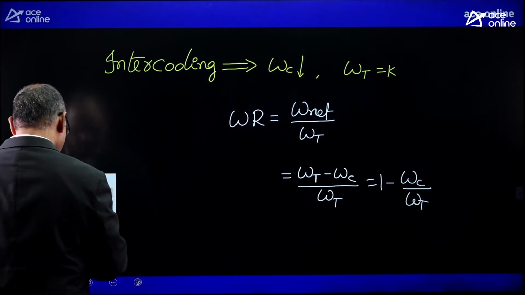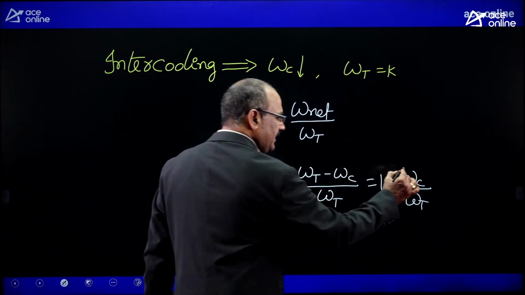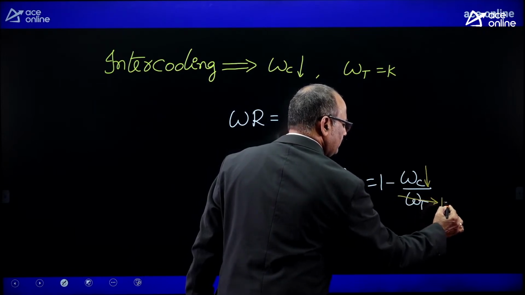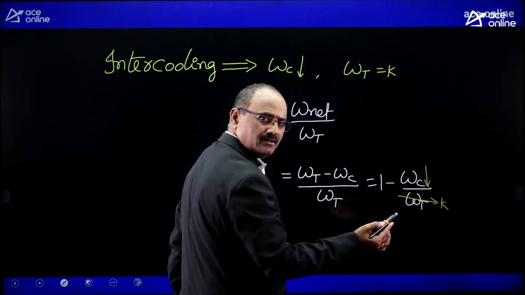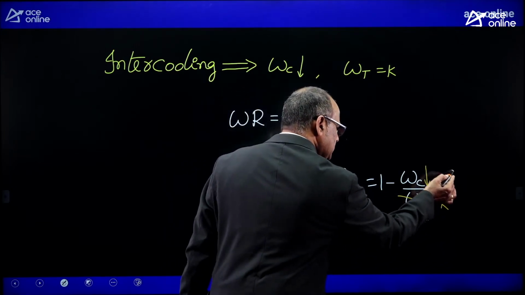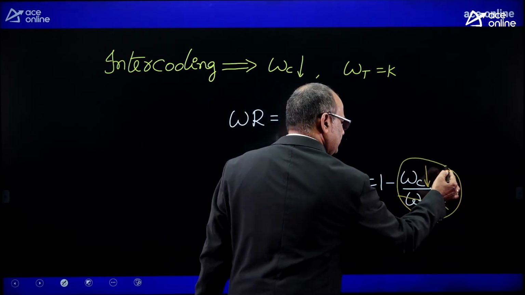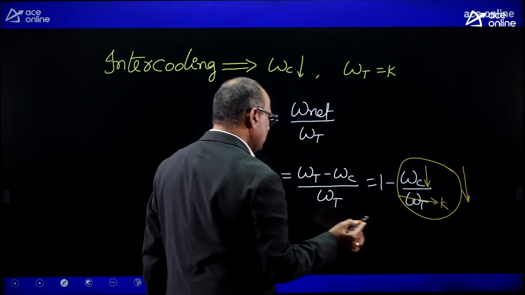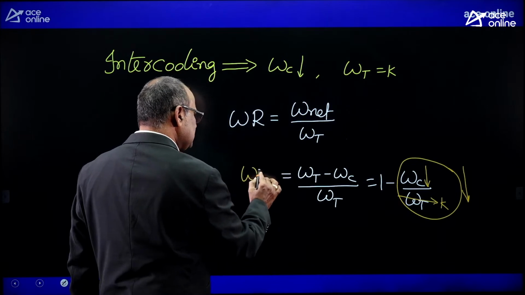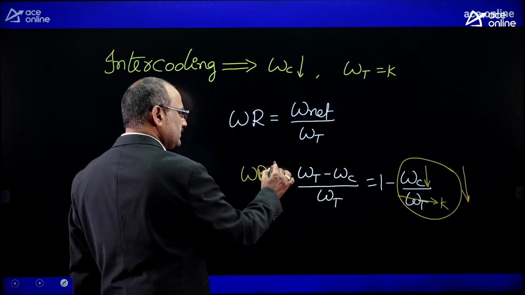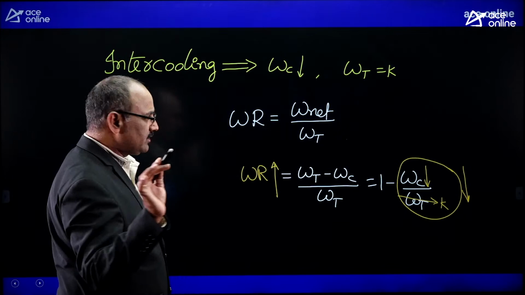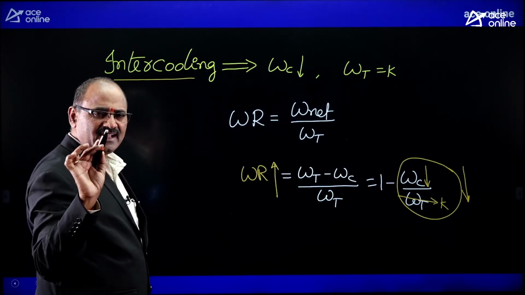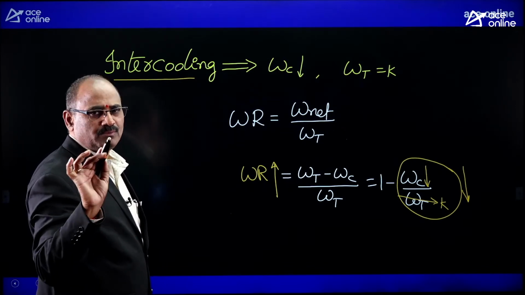The intercooling is decreasing the work input to the compressor at constant turbine work. Then what is happening? This factor is going to decrease. Once this factor is decreasing, 1 minus a decreasing value will increase the work ratio. From this you can conclude that the intercooling mechanism can increase the work ratio.